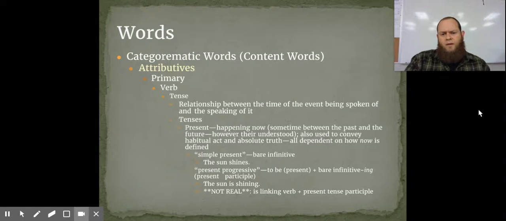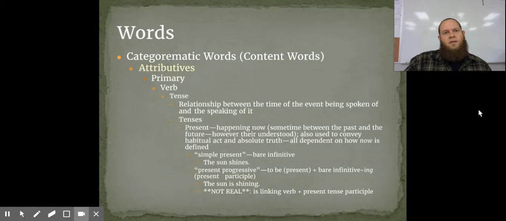Now, I want to talk about these different tenses, and ultimately we've got six tenses. Two groups of tenses: simple tenses, and then perfect tenses, and we'll talk about that. So, of the simple tenses, you've got present tense, past tense, and future tense. Present tense is happening now, or sometimes we talk about habitual acts in terms of present tense. It all depends on what the now is.